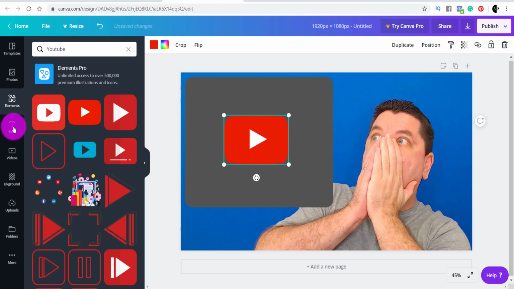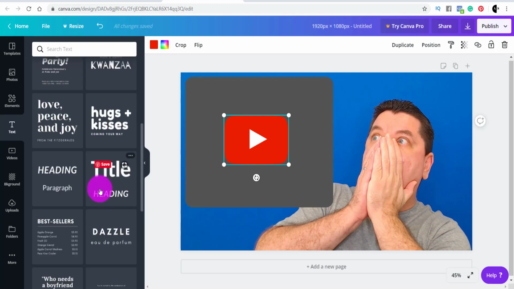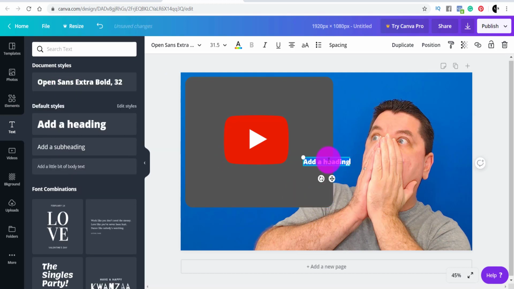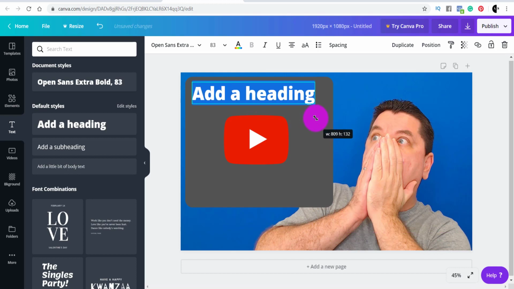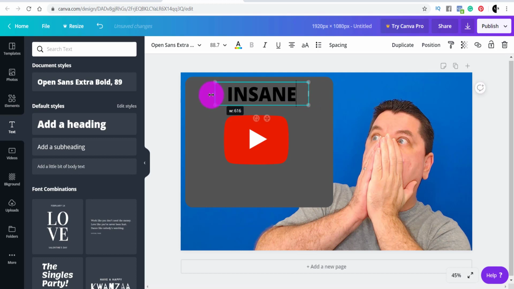Then you come over to here where it's got text, and you can choose any one of these texts, guys. Let's use this heading text over here. You come over to here till you see that little square, the cross there, and then you can move this over to here. Then you drag this to make it a lot bigger, and like I said, you can hold shift to increase that as well. Then we can type in insane. Spread that out like that.